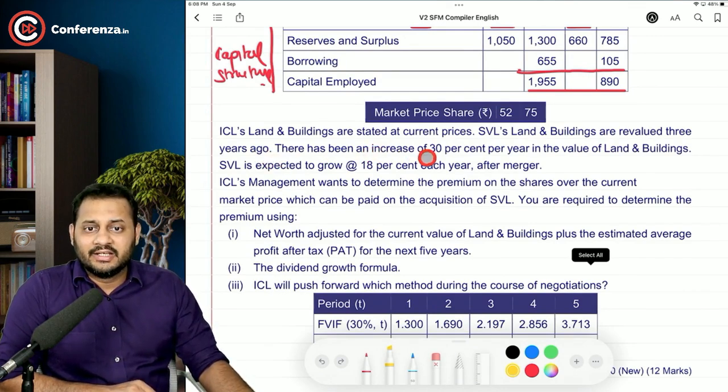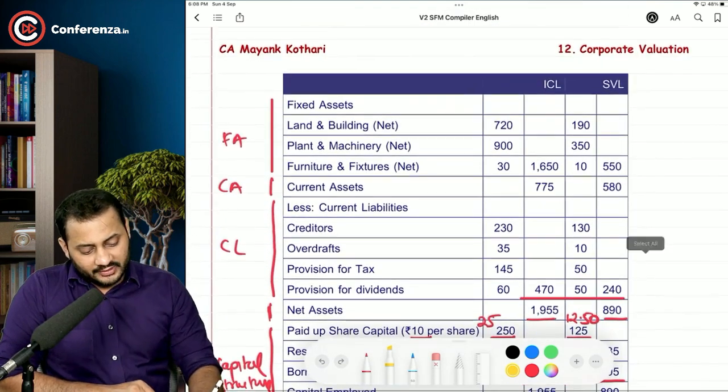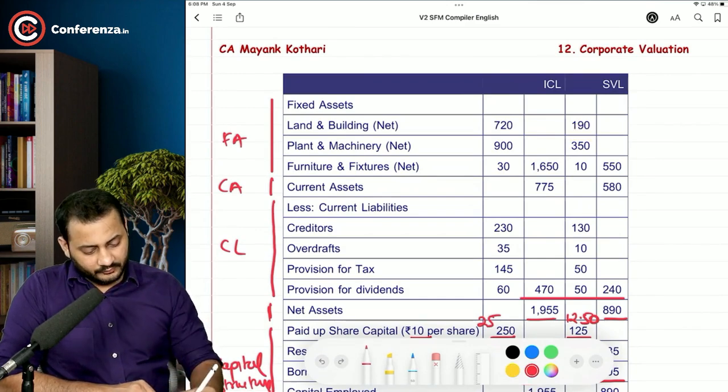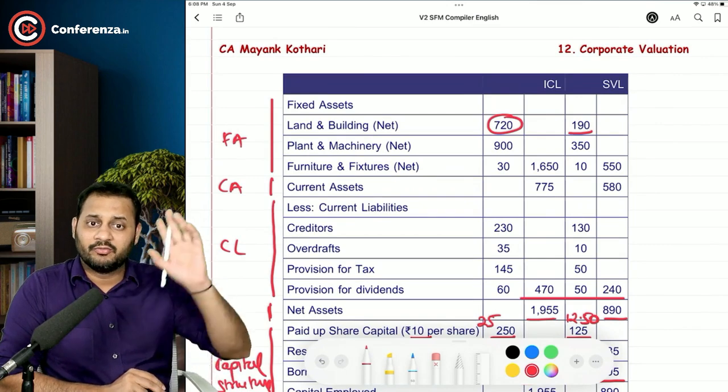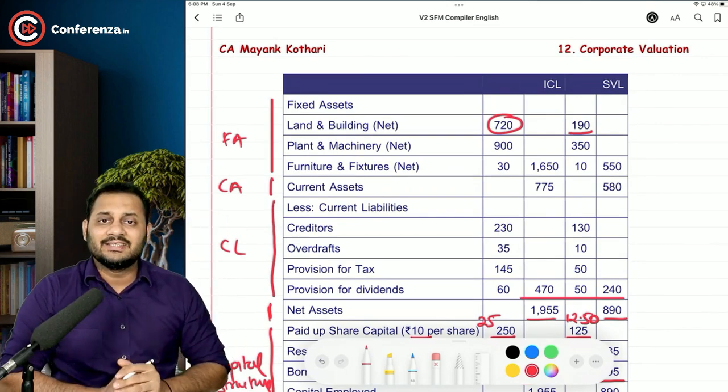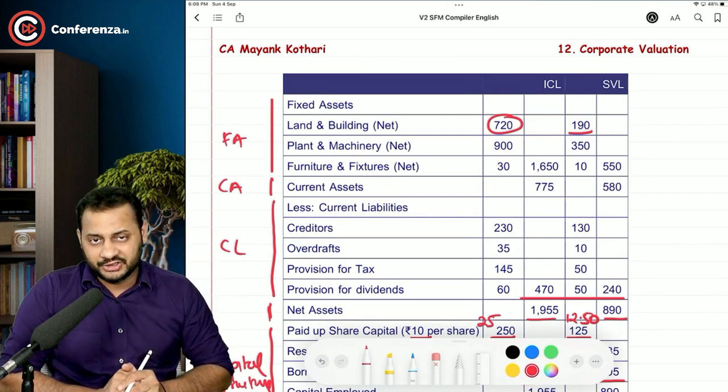There has been an increase of 30% per year in the value of land and building, and SVL is expected to grow at 18% per year after the merger. If you look at this 190 figure, they are saying that 720 is proper and up to date for ICL, but this 190 is an old figure in SVL's balance sheet.